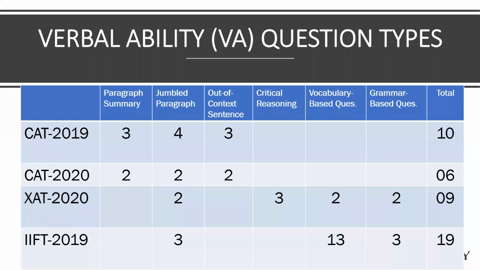Vocabulary based questions were 2, basically sentence completion or fill in the blanks. Grammar-based questions were identify the incorrect sentence, etc., which were fairly simple questions. So grammar, hardly any importance given really. Even in IFT, grammar had only 3 questions, para jumbles 3. Vocabulary-based questions take the cake in IFT.